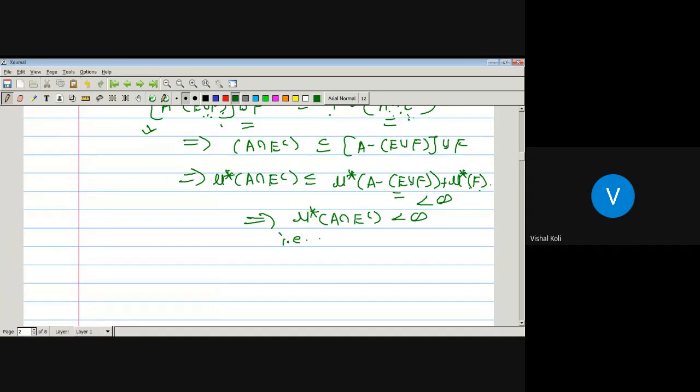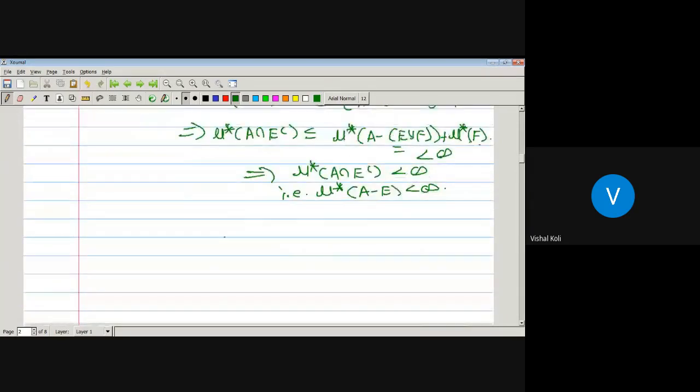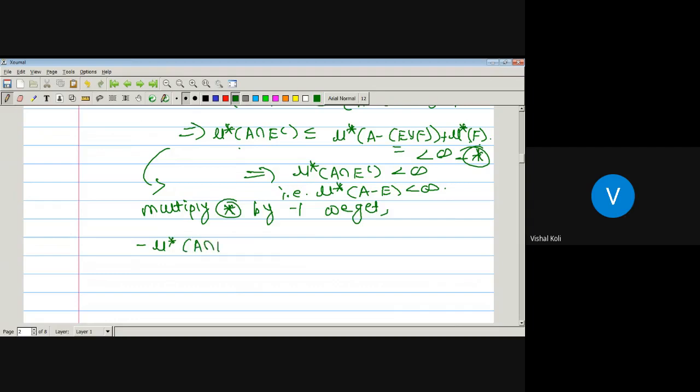That is, the outer measure of A minus E is finite. So here we get the outer measure of A minus E is finite. Now from this inequality, multiplying by -1 on both sides, we get minus the outer measure of A intersection E complement.